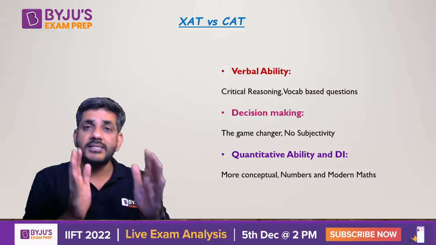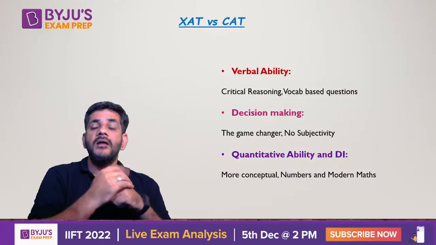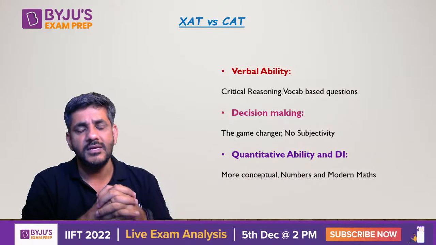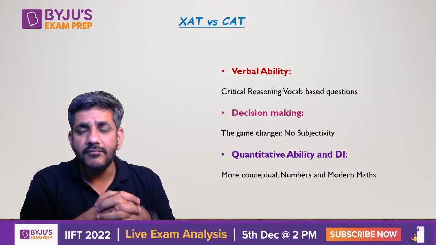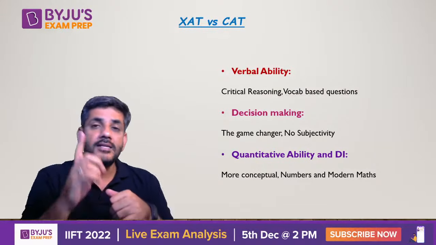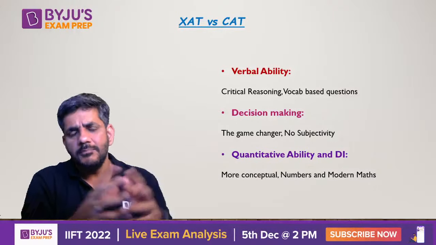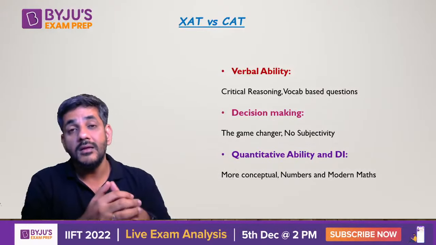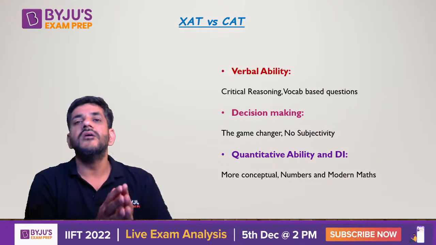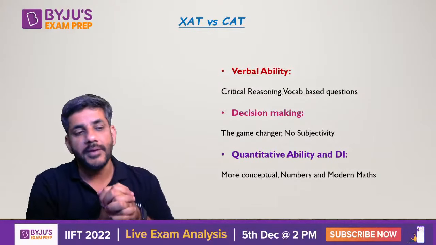So therefore in ZAT you have to focus more on the concepts first of all. Second thing, number system and modern maths, these are two areas from which CAT generally doesn't ask many questions. For example, if I talk about CAT 2021, which was recently held, you must have seen there was only one question from modern maths and only one question from number system. Whereas in ZAT, the number of questions from modern maths, PNC and probability can be 2, 3 as well, and from number system it can go up to 4, 5 as well. So these are the two areas which will be more important for ZAT with respect to CAT. So this is also something you have to pay attention to.